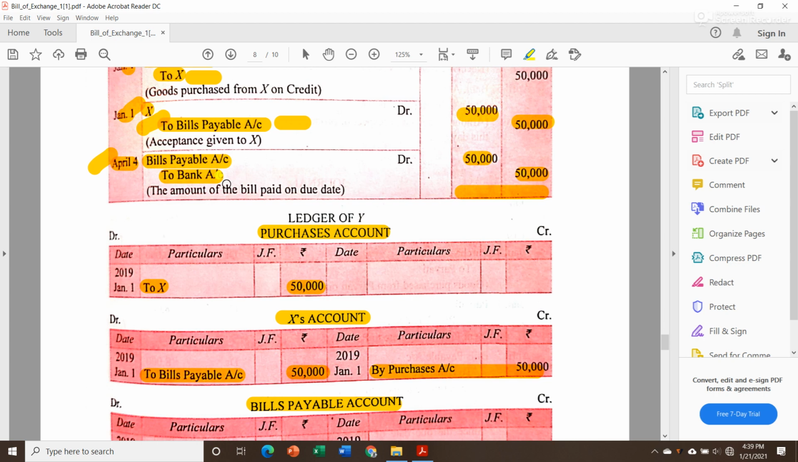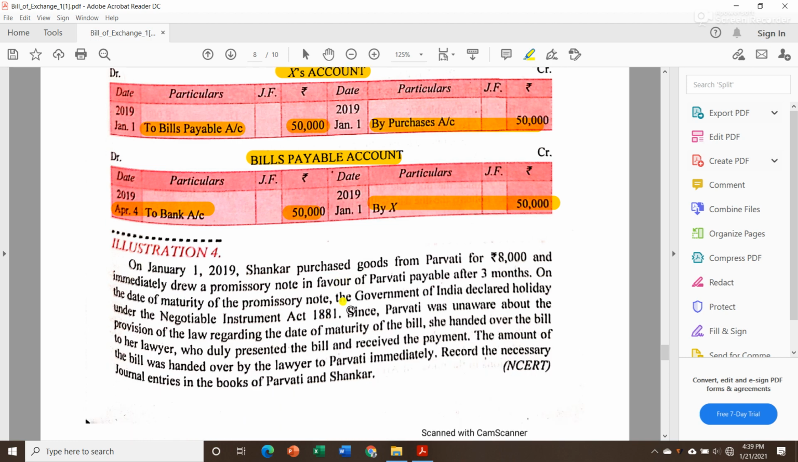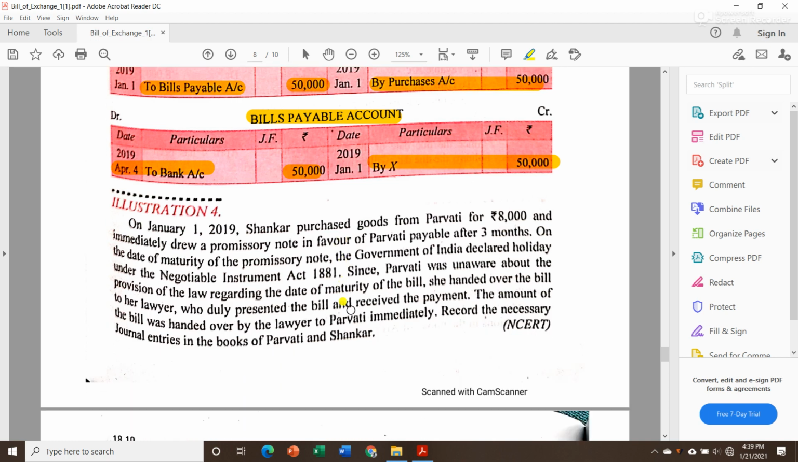So like this we have to prepare it. In bills of exchange you don't have to do anything, you just have to pass journal entries, and if the question asks about ledger, then you have to prepare the ledger. Since they haven't asked us to prepare a trial balance, we don't need to balance the ledger accounts. Now let us move to the next illustration, that is illustration number 4.